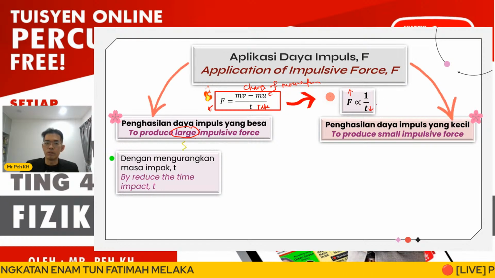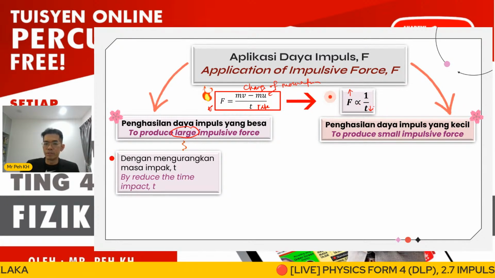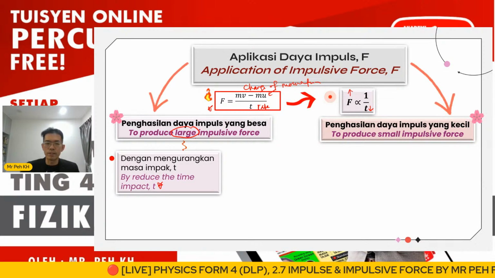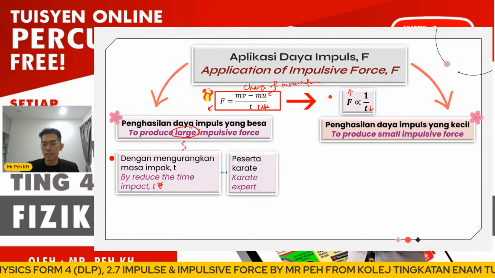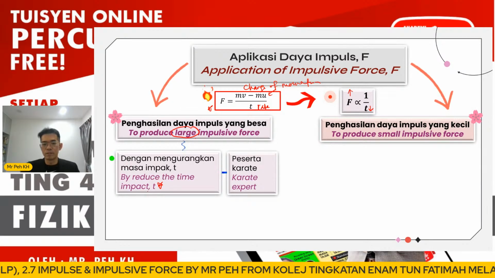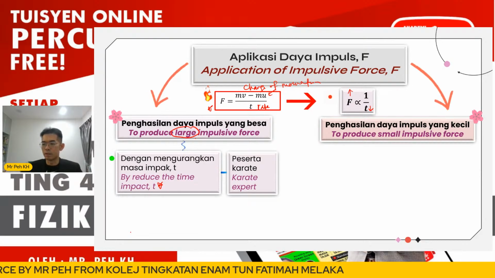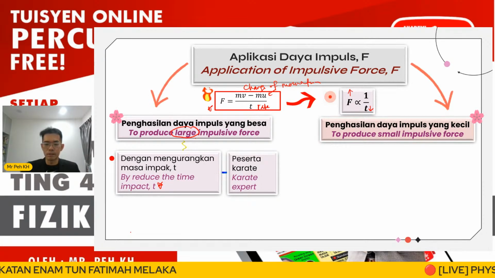That means if the application is to produce a greater impulsive force, the time of impact must be reduced, as mentioned here. Later on, we are going to discuss in detail the karate expert breaking the object in a shorter time.